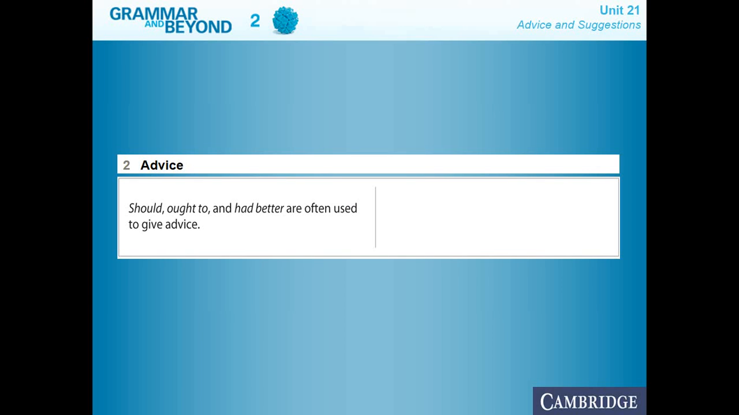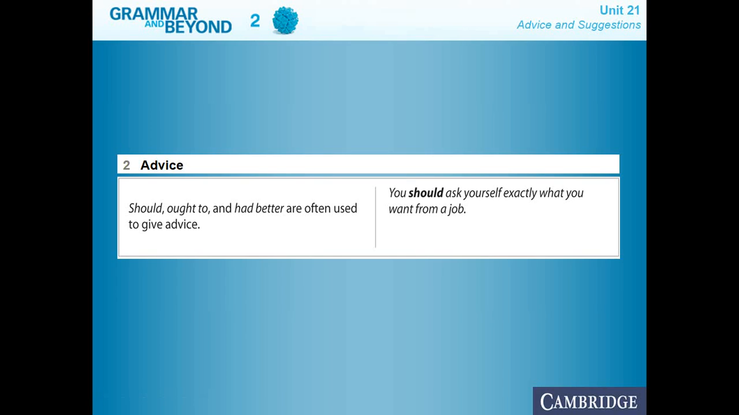First, we need to know the following. First we have the advice. For advice, we're going to use the following structures: should, ought to, had better, that are often used to give advice. But how come? For example, we have this little example over there, that is, you should ask yourself exactly what you want from a job. You should ask yourself.